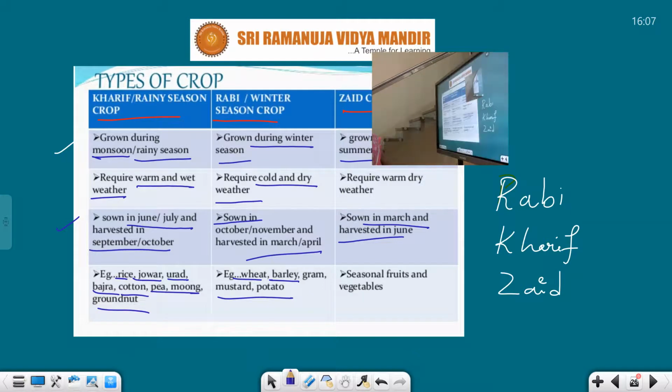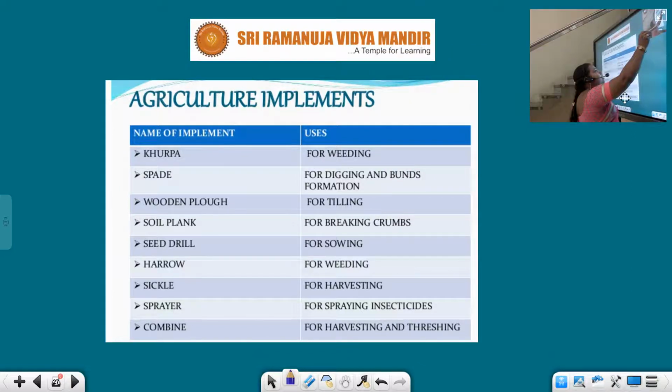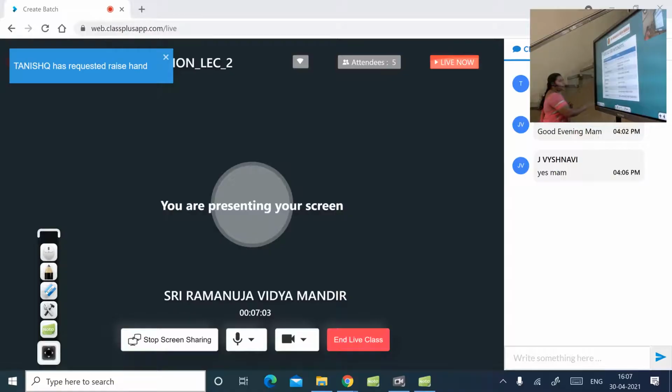Let us continue the class, students. So far, we have seen the different types of crops. Now, let us discuss the different instruments which are used for agriculture, for cropping. The name of the implements is on this side and the uses on this side. Let us discuss one by one. First one is kurpa. It is for weeding, for removal of unwanted plants. Next one is spade. For digging and bund formation, we use this.